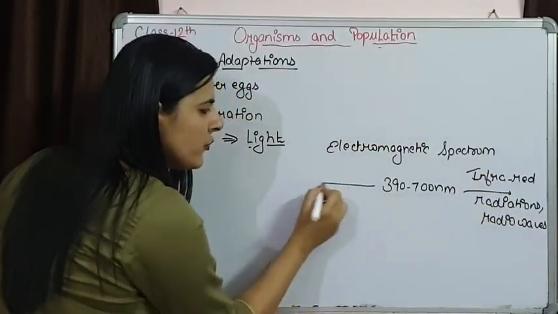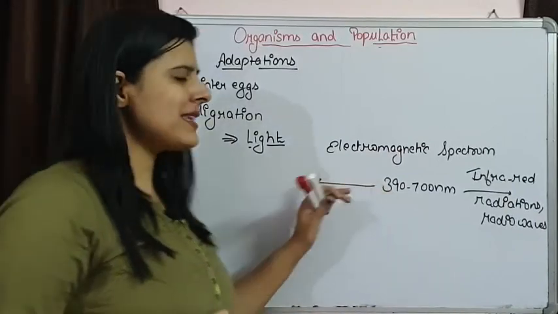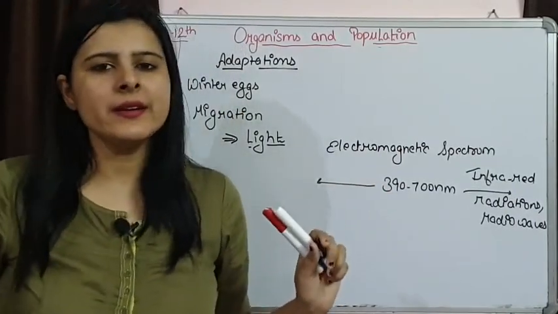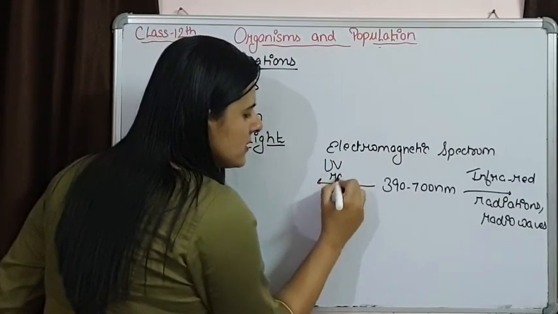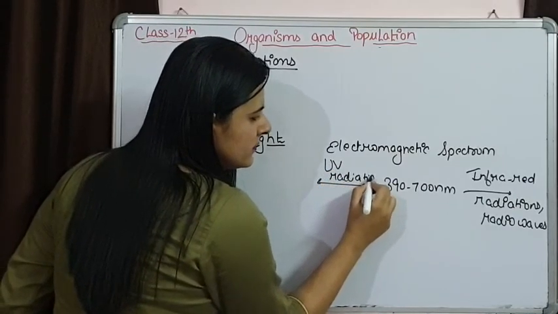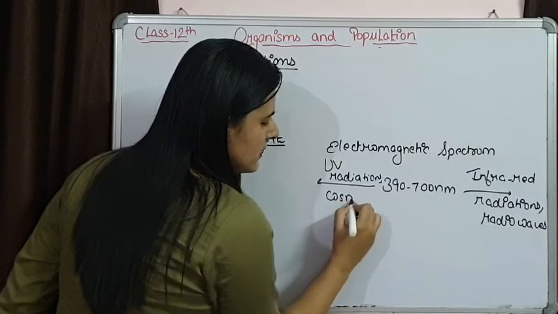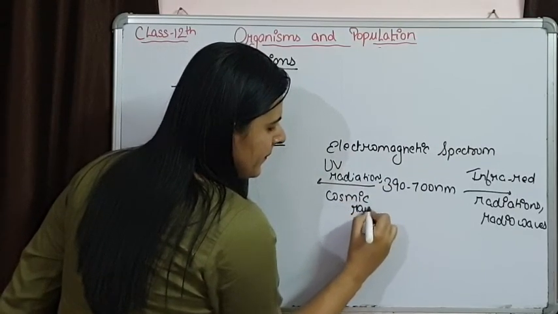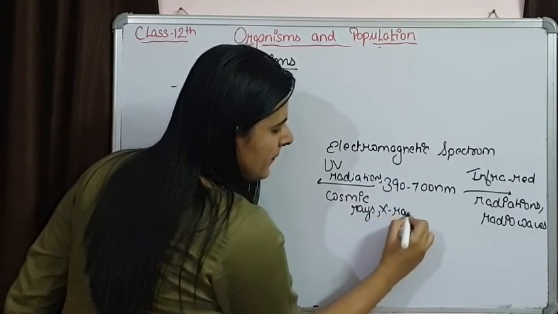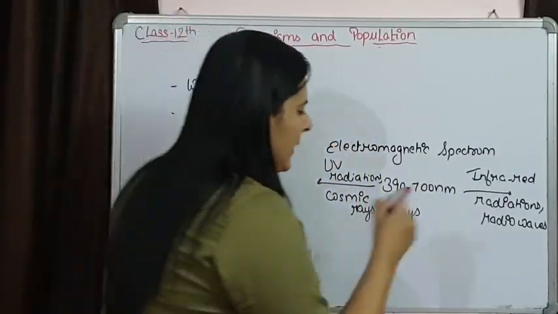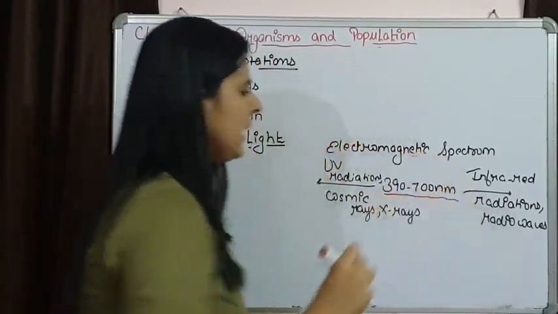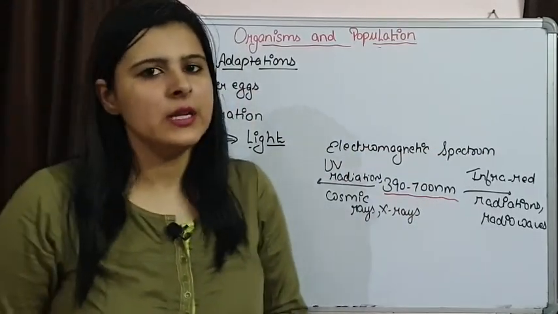and if we are moving in this direction, wavelength less than 390 nanometer, here we get UV radiations, cosmic rays, X-rays, and this is the visible light, the white light, that is going to be broken down into different colors.